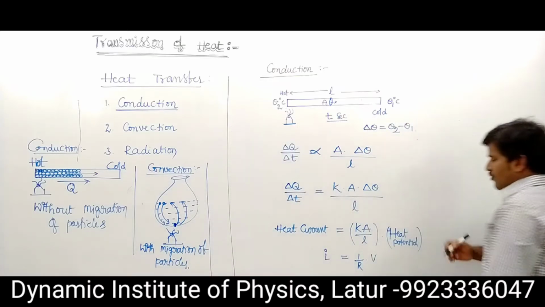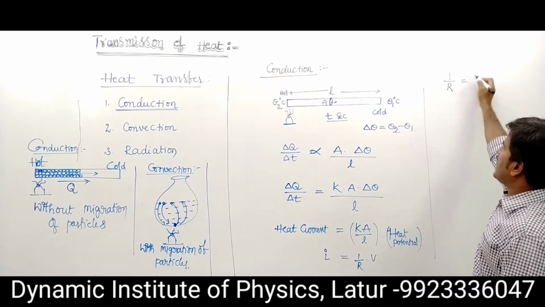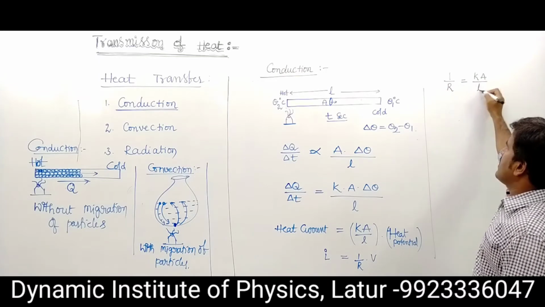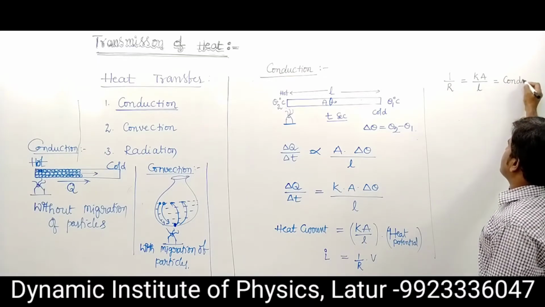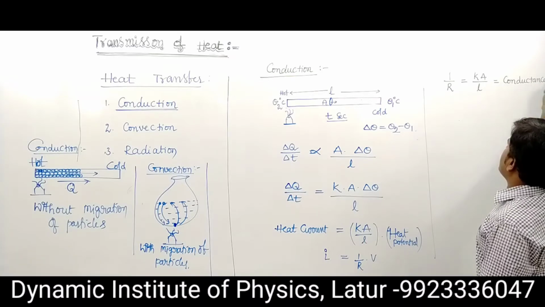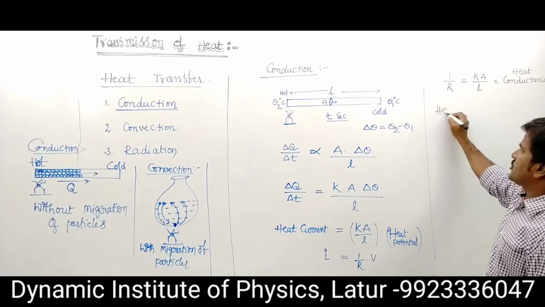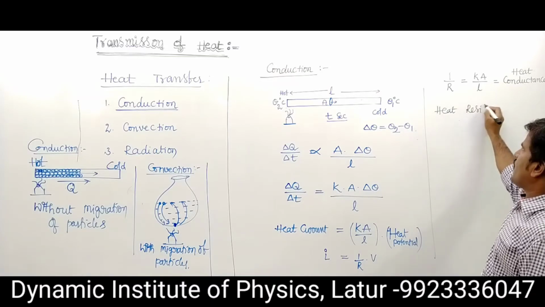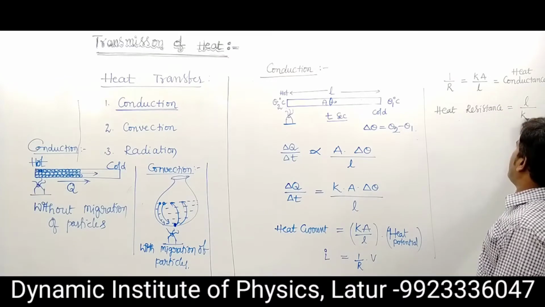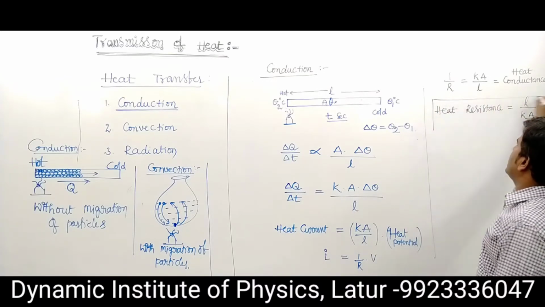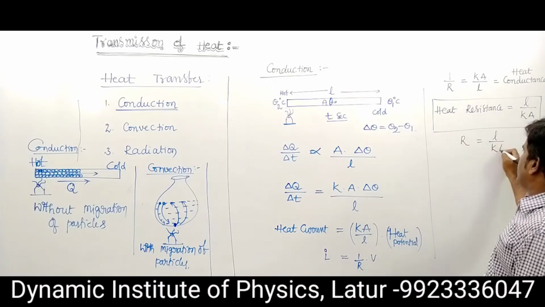Then it is written as 1 upon resistance. 1 upon resistance is written as KA upon L. This is nothing but heat conductance. Conductance is written as KA upon L. Heat resistance is written as 1 upon conductance, that is nothing but L upon KA. This is called heat resistance, R equals L upon KA.